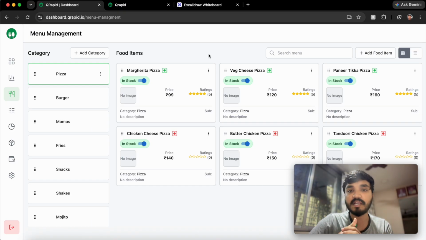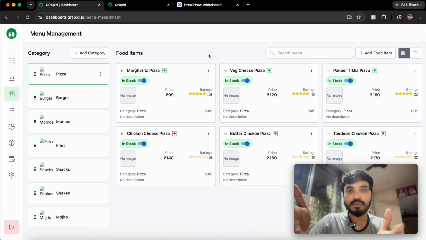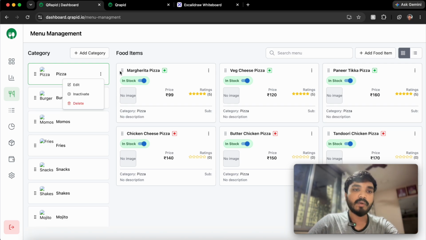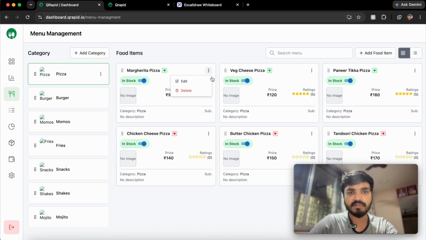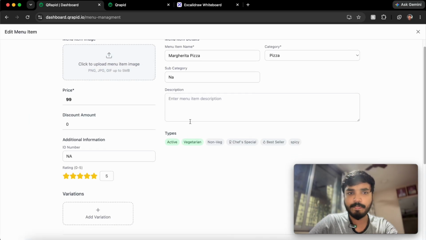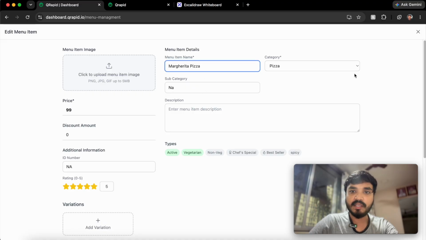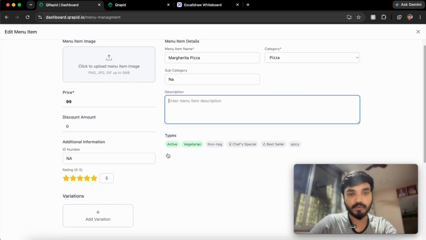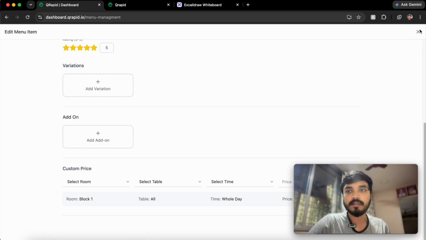For example, when we hand over the software to the restaurant after onboarding, we set up the menu. So that's pretty much from our side. Of course, they can also edit a few things. For example, if they want to edit the category name or delete it, they can just do it. If they click edit on the food item, they can edit the name, category, description, whatever they want to do on the menu side.